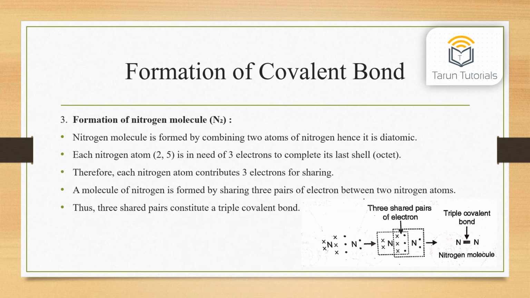Third, formation of nitrogen molecule, that is N2. A nitrogen molecule is formed by combining two atoms of nitrogen, hence it is diatomic. Each nitrogen atom, 2,5, is in need of 3 electrons to complete its last shell, that is octet. Therefore, each nitrogen atom contributes 3 electrons for sharing. A molecule of nitrogen is formed by sharing 3 pairs of electrons between two nitrogen atoms. Thus, 3 shared pairs constitute a triple covalent bond.